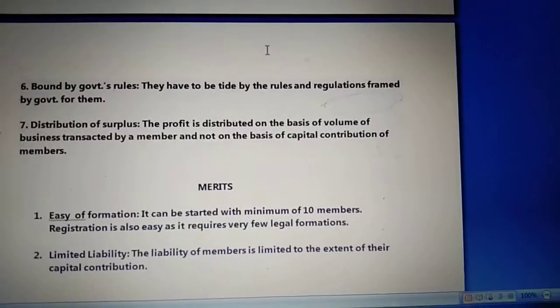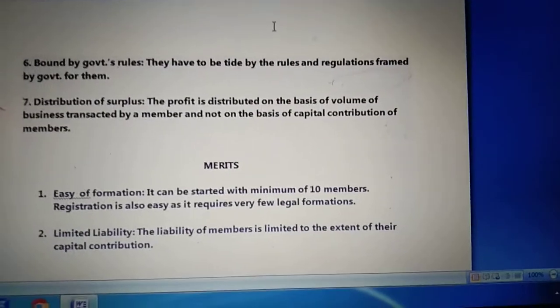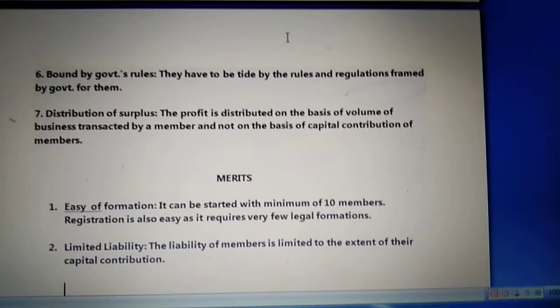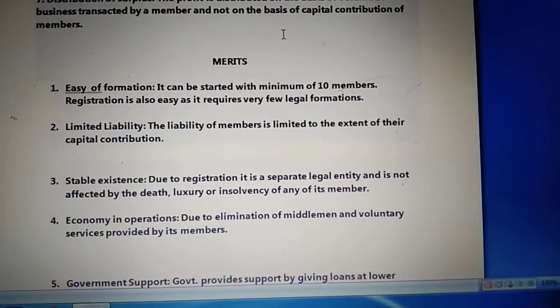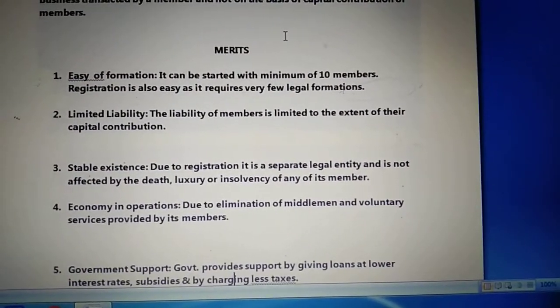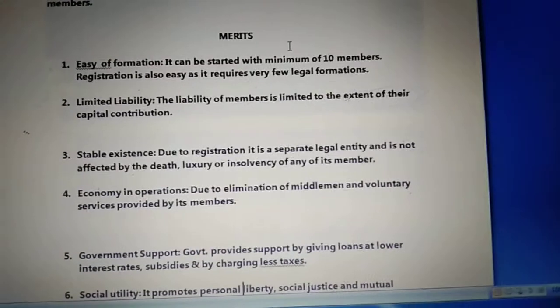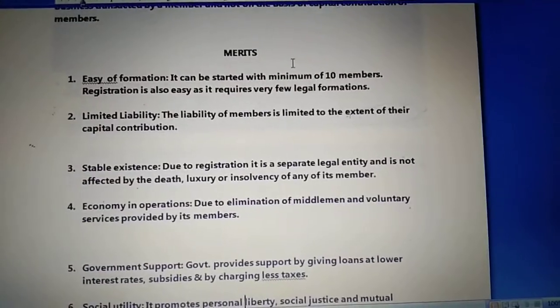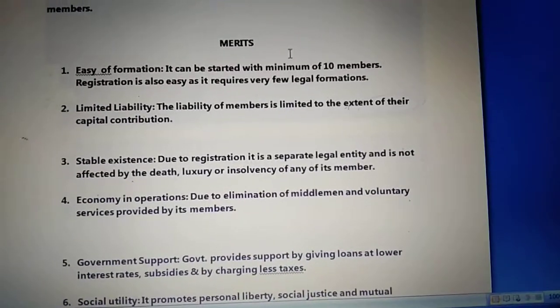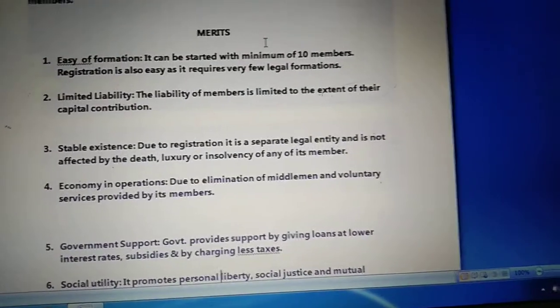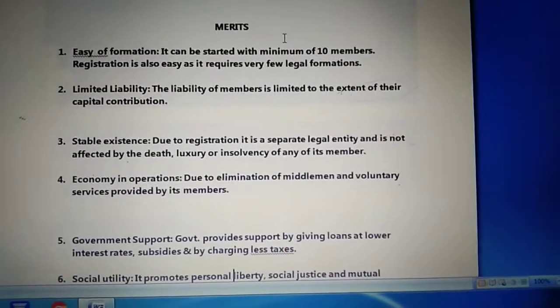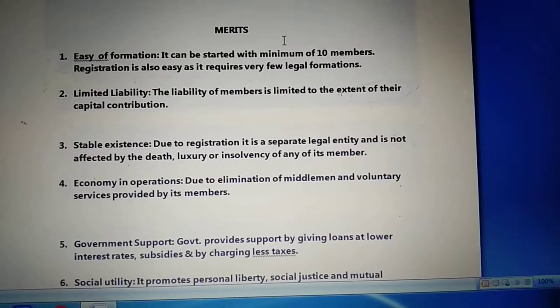Now this is all about the features of cooperative society, and now we will go through the advantages of the cooperative society form of organization. So let's start the advantages here, children. And the first advantage is ease of formation. Ease of formation basically says that it's easy to start a cooperative society form of organization.